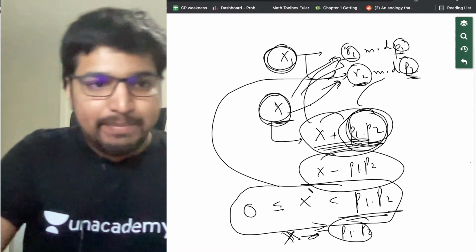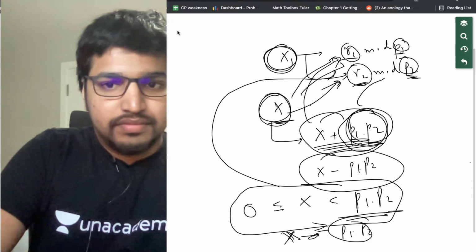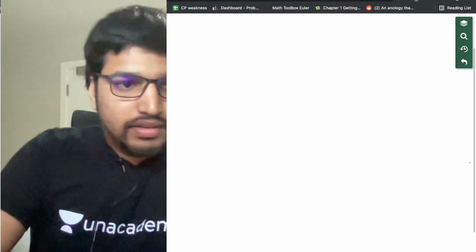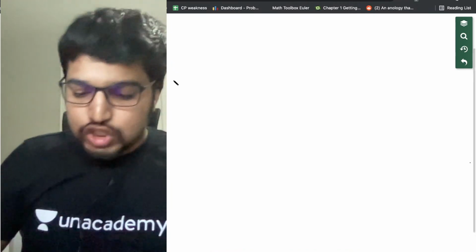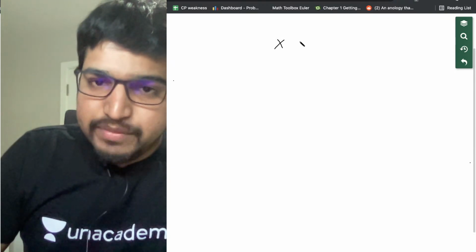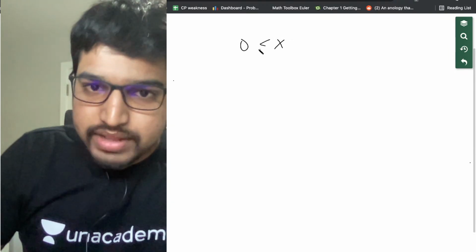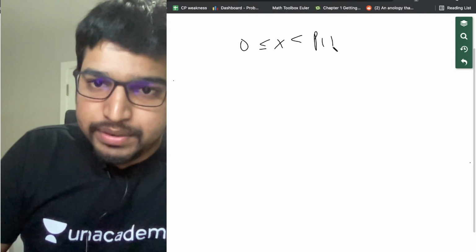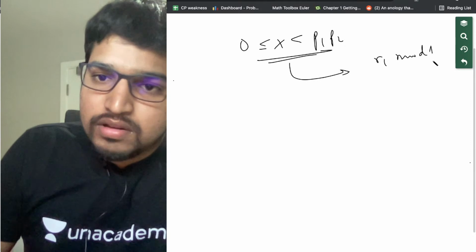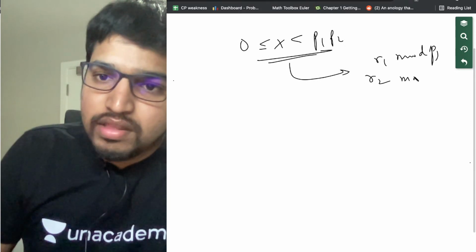We can show this with an example as well. So my claim is that you're always going to find an x which is greater than or equal to 0 and less than p1 into p2, which satisfies r1 modulo p1, r2 modulo p2.